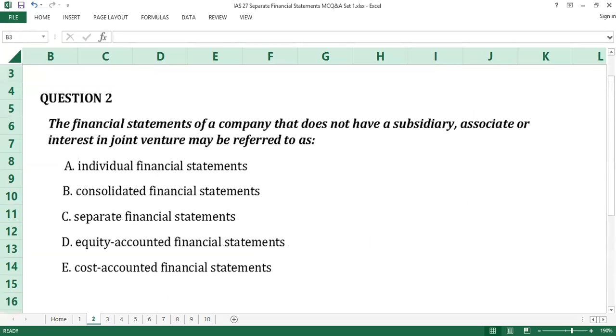Question number 2. The financial statements of a company that does not have a subsidiary, associate, or interest in joint venture may be referred to as dash. A, individual financial statements. B, consolidated financial statements. C, separate financial statements. D, equity accounted financial statements. E, cost accounted financial statements. The time counts.